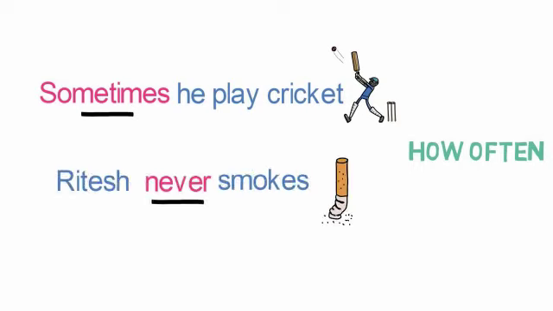Now look into the next example. Ritesh never smokes. So here never describes that he never does smoking, and it tells us the frequency of his smoking, which is never. So never is the adverb here. Now students, as these adverbs describe the frequency of an action, they are called adverbs of frequency. So students, we have seen the examples of adverbs that are describing a verb or an action.